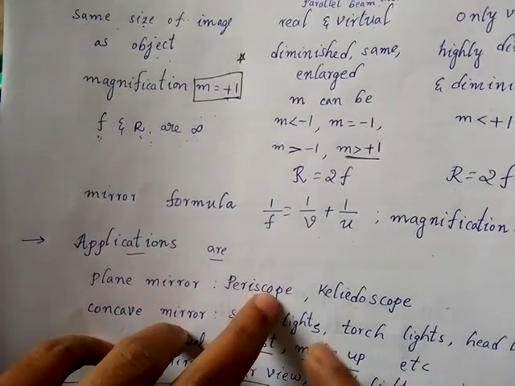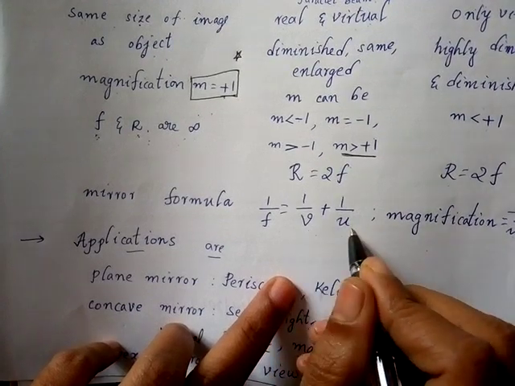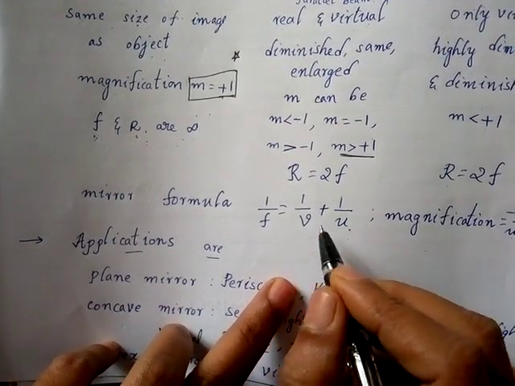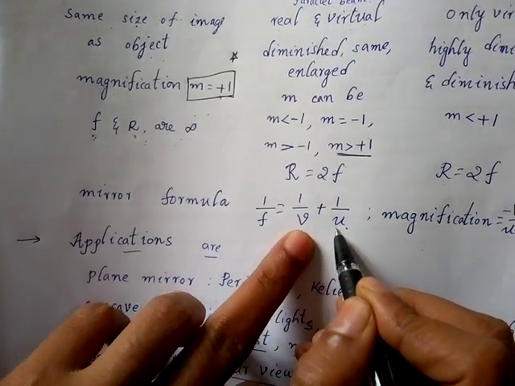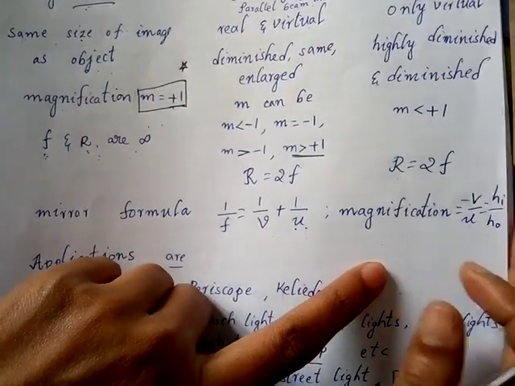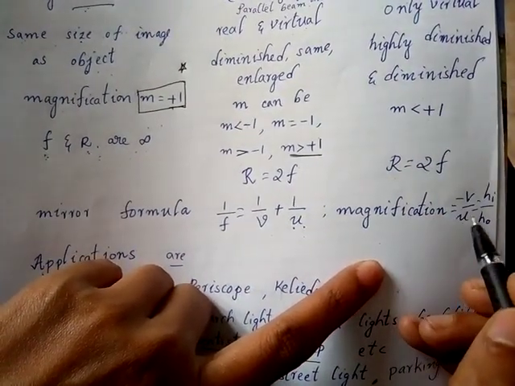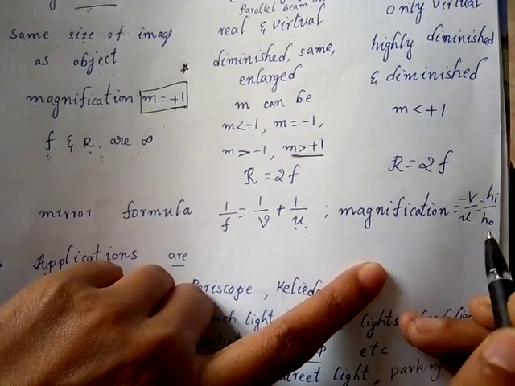Then mirror formula is the relation among focal length, image distance and object distance: 1 by f is equal to 1 by v plus 1 by u. In mirrors you will have 1 by v plus 1 by u. In lens you will have 1 by v minus 1 by u. Only that is the change. Then magnification is minus v by u. In lens you will have plus v by u. And height of image by height of object is the same.